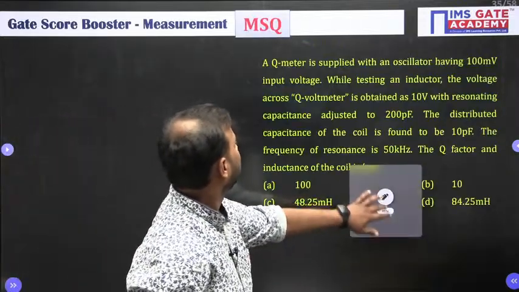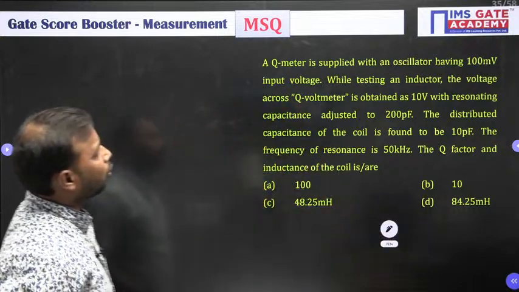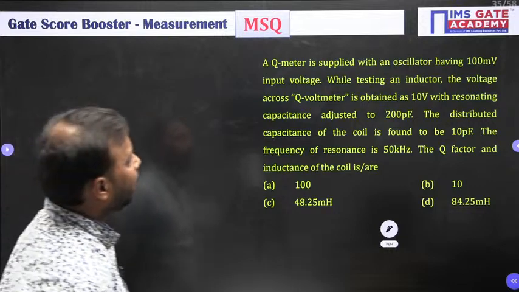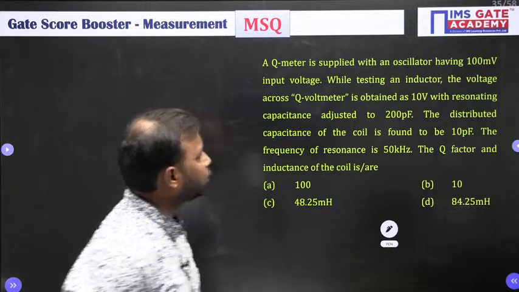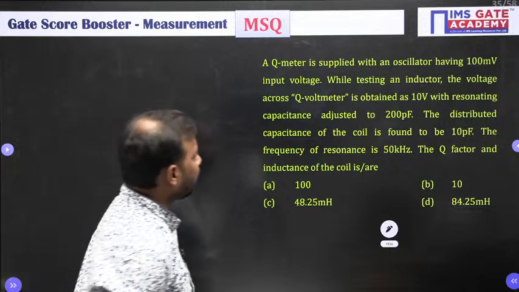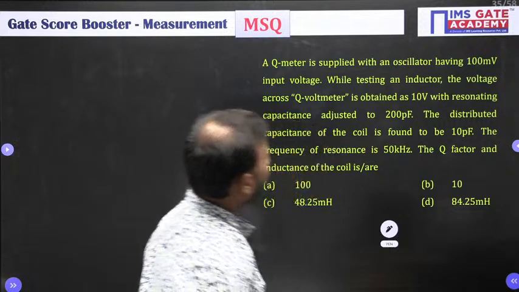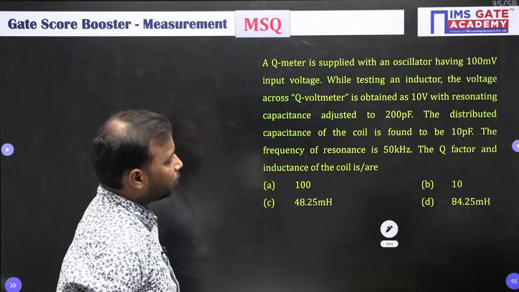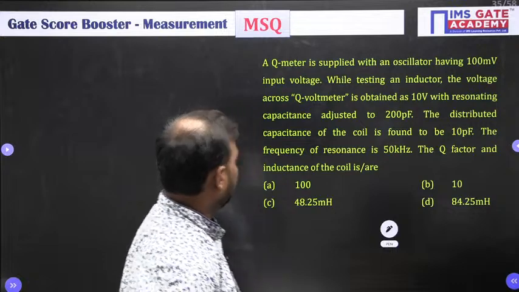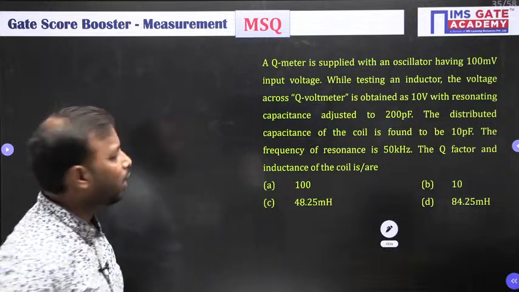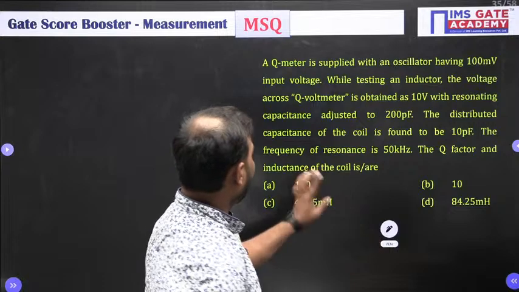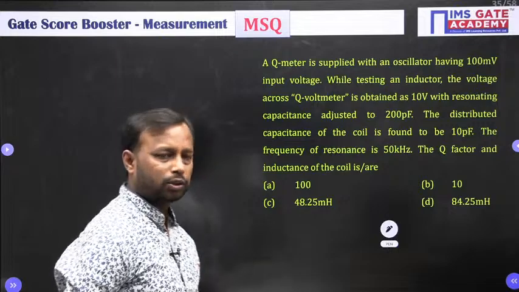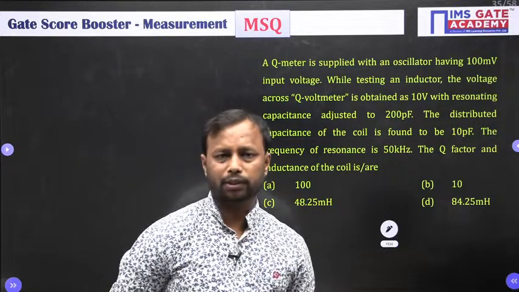A Q meter is supplied with an oscillator having 100 millivolt input voltage. While testing an inductor, the voltage across the Q voltmeter is obtained as 10 volt with resonating capacitance adjusted to 200 picofarad. The distributed capacitance of the coil is found to be 10 picofarad. The frequency of resonance is 50 kilohertz. The Q factor and inductance of the coil are? So, basically this is an MSQ, multiple select question, where more than one option can be correct.